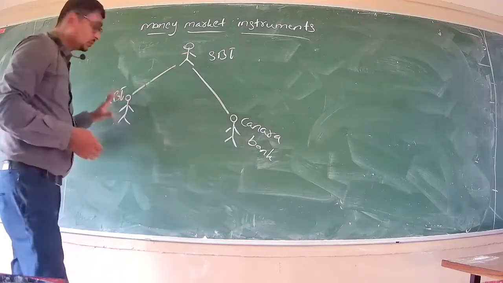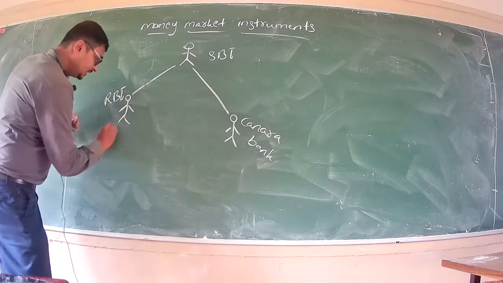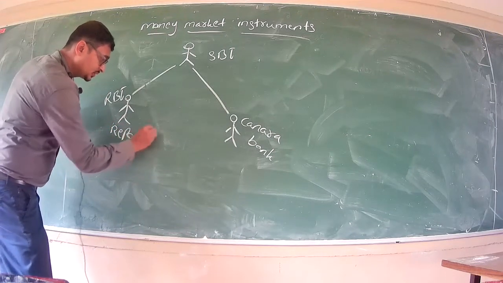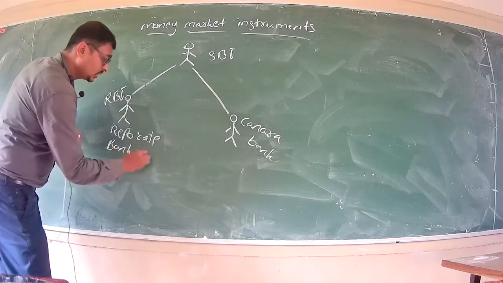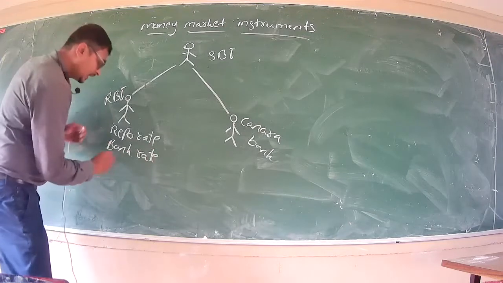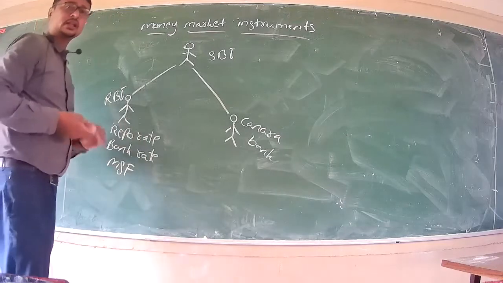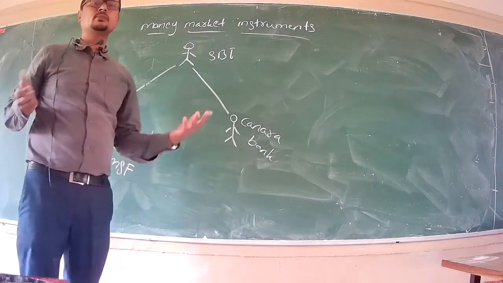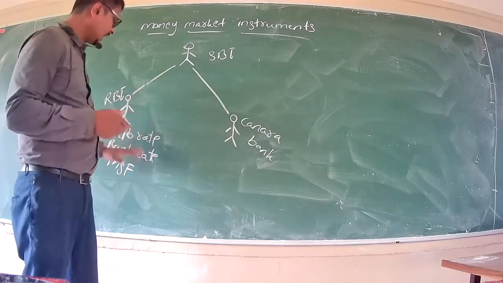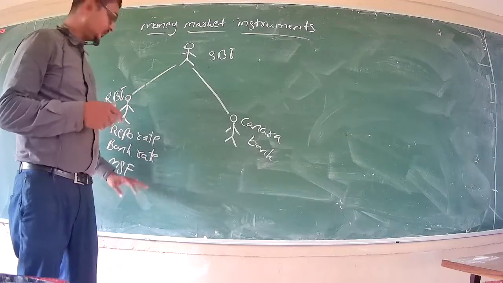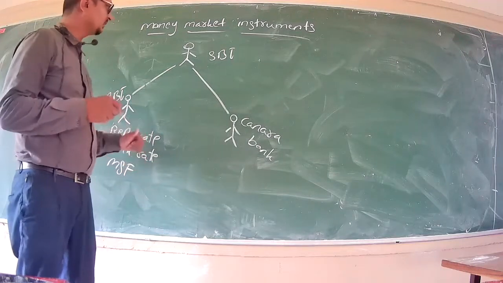Now see, if you borrow a loan from RBI, RBI lends at the repo rate, one instrument. RBI lends at the bank rate if you are taking a loan for a year, or 8 months to 10 months. And MSF, if you are taking a loan overnight: by the evening you need some more cash for today, and tomorrow morning you are paying back, you may ask for money from the RBI, and it is called MSF. The interest rate charged is the same as the bank rate for the marginal standing facility also.